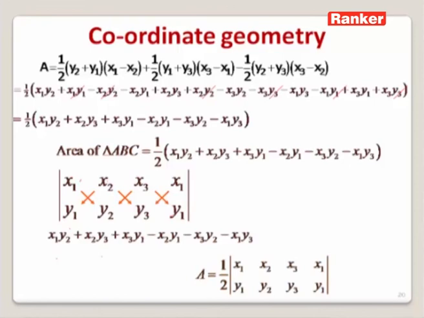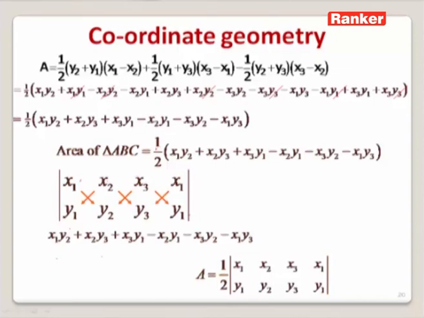So this is how we can remember the area of the triangle as A is equal to half of the determinant, or you can say the modulus, of x1, x2, x3, x1 over y1, y2, y3, y1.